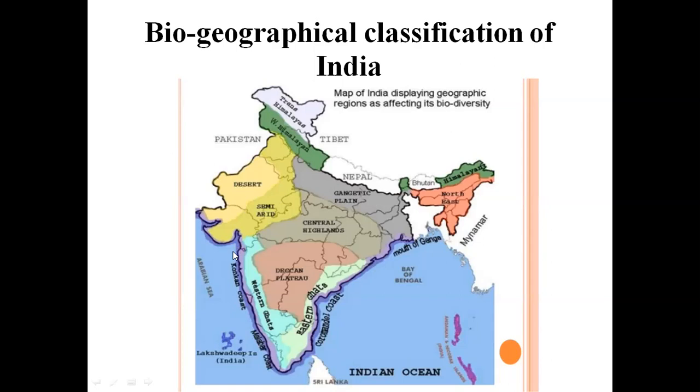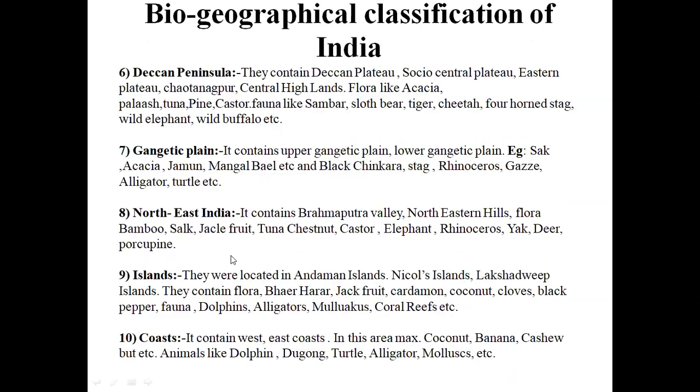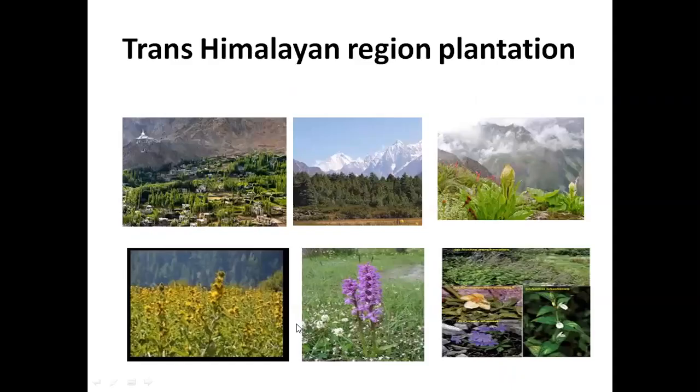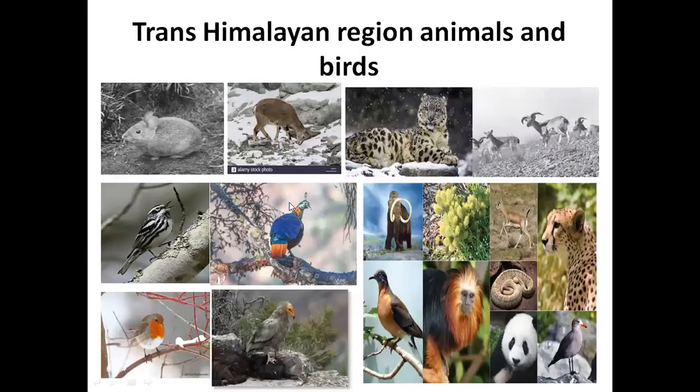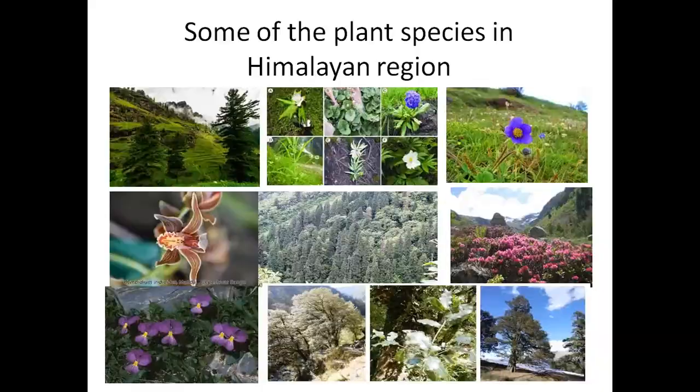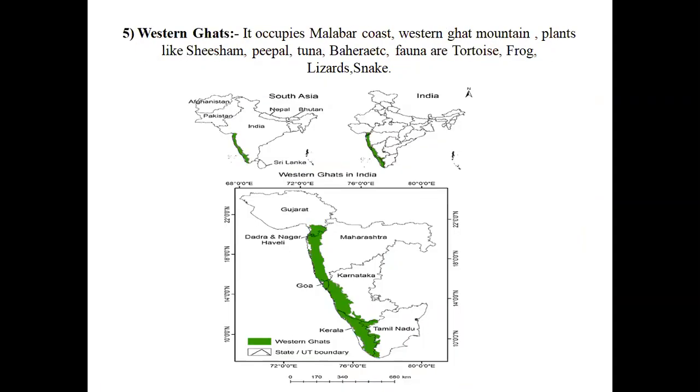Okay, so these are all the different types. Almost these areas we have already discussed. So these are some of the pictorial representations which represent the zones. Okay, so these are the Trans-Himalayan region, Himalayan birds, all these things. Okay, so already we discussed all these things.